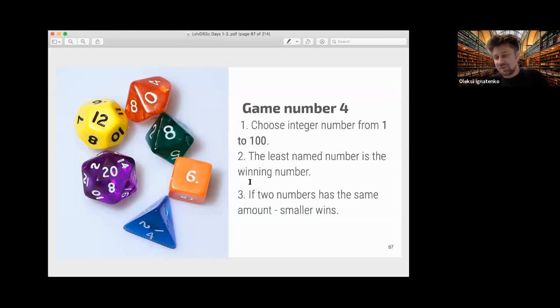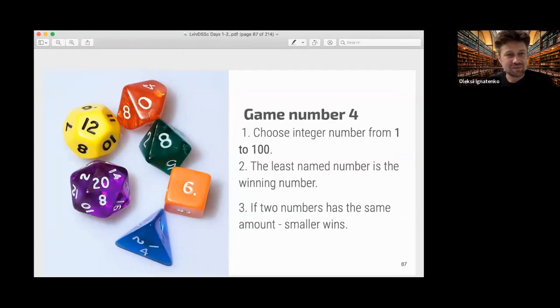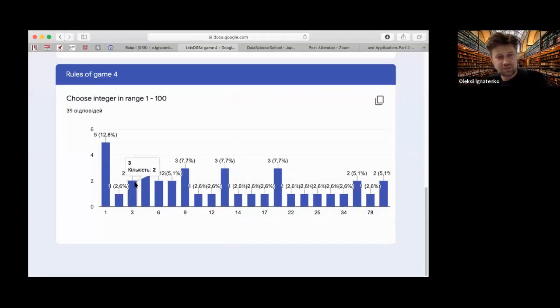Well, because maybe nobody chooses it, or almost nobody chooses it. People choose one, or if they don't choose one, they choose something bigger. But in our game, actually, the number 2 is the winner. So this is really interesting. You see, we have this distribution.